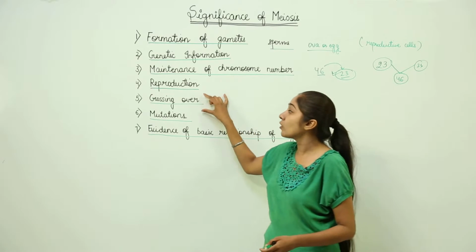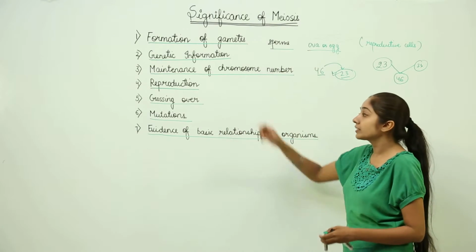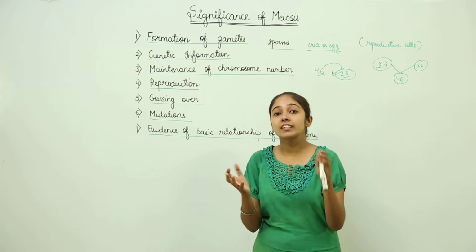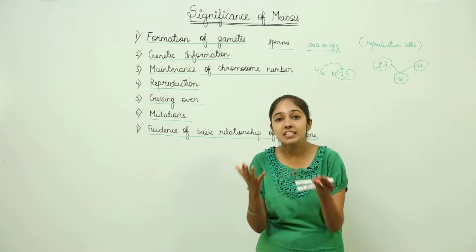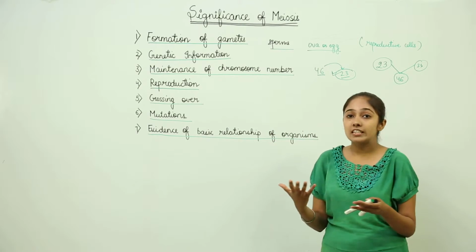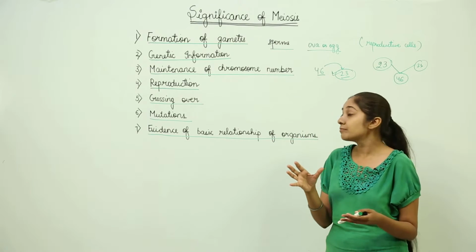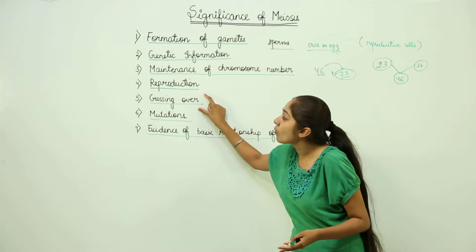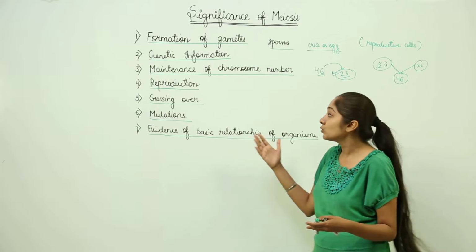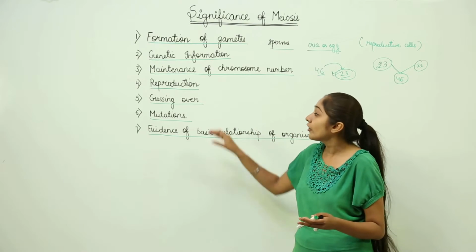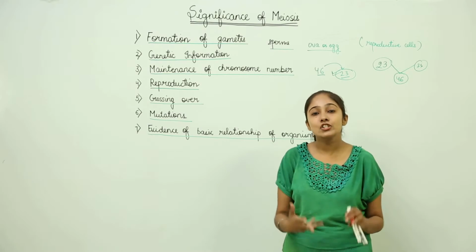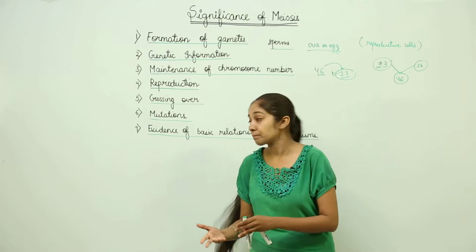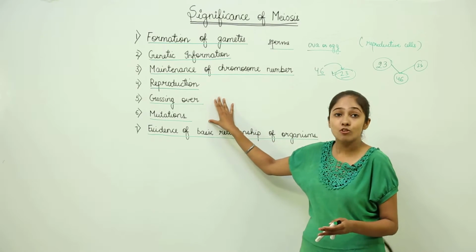Then there is crossing over that takes place. In case of meiosis, the chromosome linkage is there. The chromosomes link and they exchange the genetic material, and this exchange of genetic material, due to the linkage between the chromosomes, is termed crossing over. And this crossing over then produces what? It can produce changes, variations, or you can say mutations. These variations and mutations can be beneficial to the organism also, or may not be. So this is the significance of meiosis.